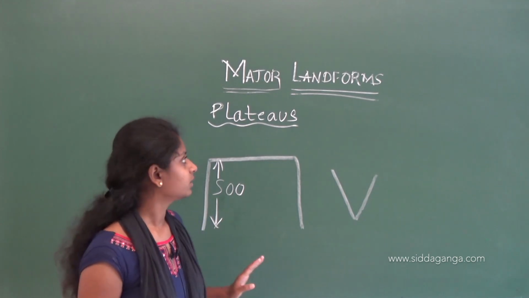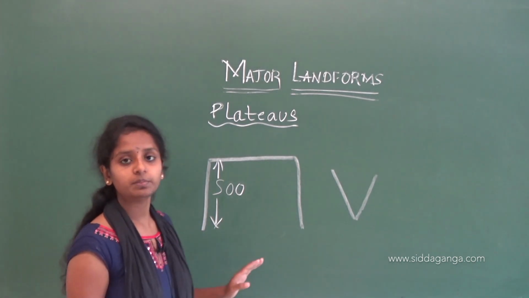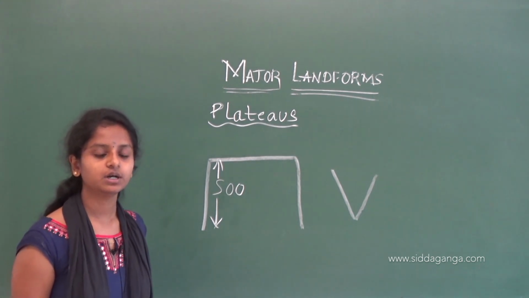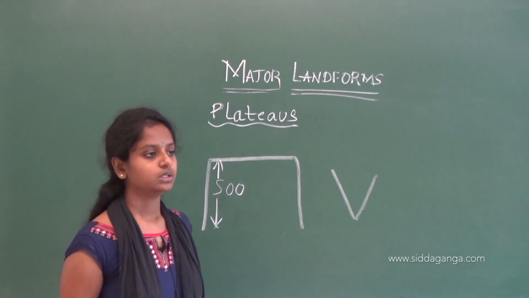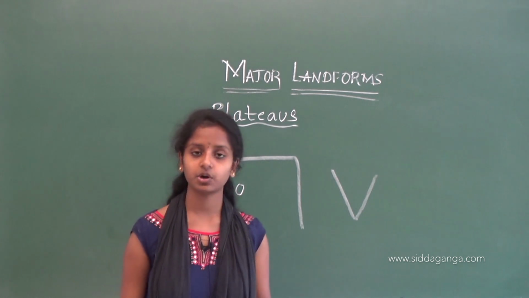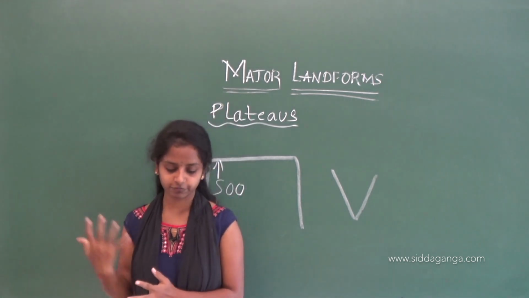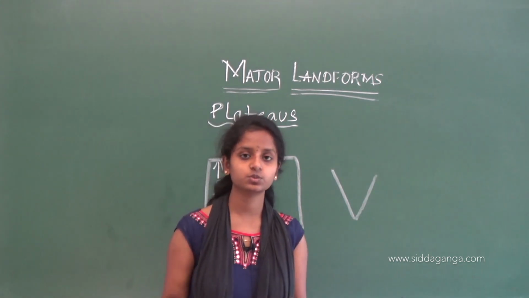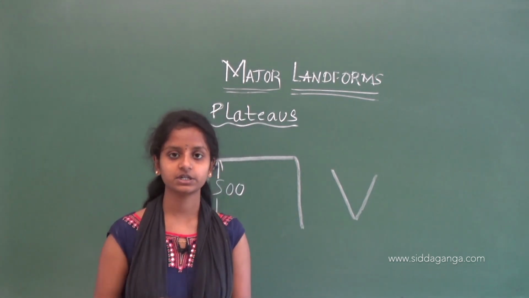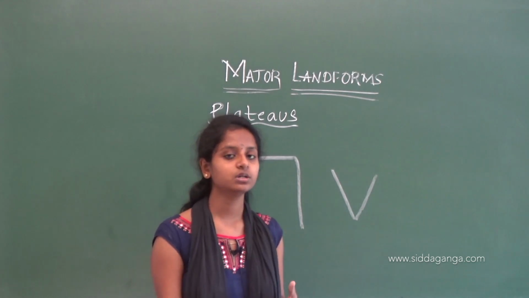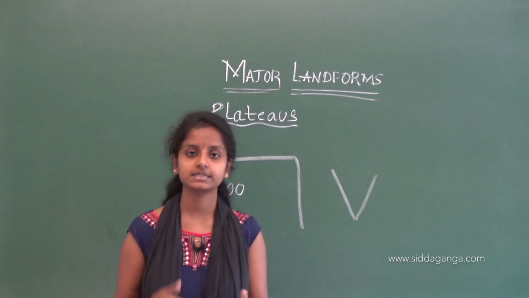So, we have seen about the two major landforms of an earth surface till now. In the next class, we will see about the plains, what type of plains, what the usefulness and disadvantages are, everything about the plains in the next class.